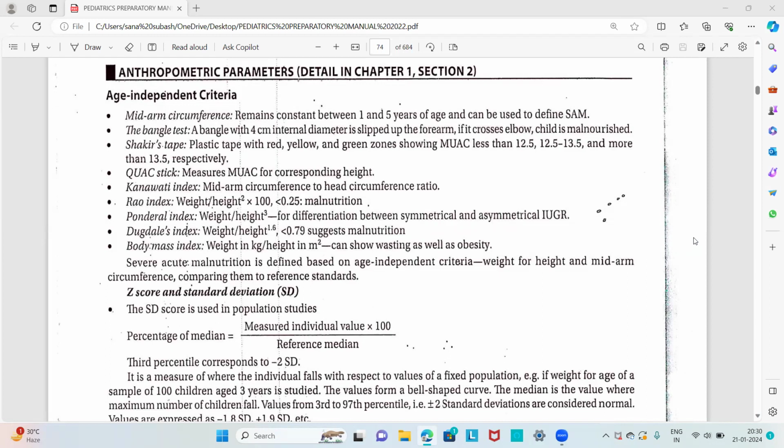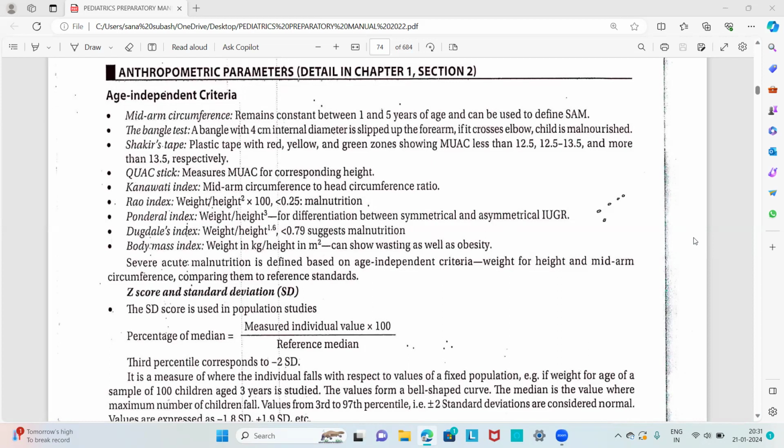In this, we can find the diagnosis: the clinical condition satisfies the criteria for severe acute malnutrition. Usually severe acute malnutrition occurs at the age of 6 months to 6 years, and this is a 2-year-old child, so that is one of the criteria. Then weight for height less than 3 standard deviation: if we plot a graph with weight and height and weight for height is less than 3 standard deviation, it also satisfies the criteria for severe acute malnutrition.